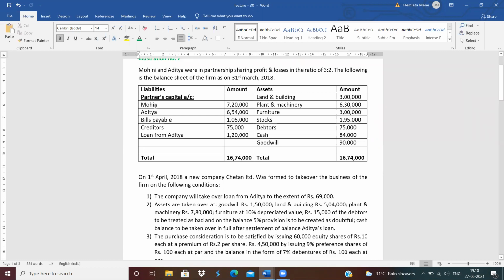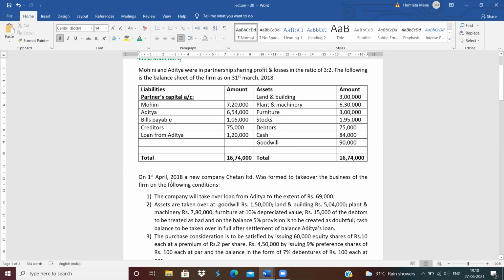Balance sheet. Partners' capital means Mohini's capital 7,20,000, Aditya's capital 6,54,000, bills payable 1,05,000, creditors 75,000, loan from Aditya 1,20,000, land and building 3 lakh, plant and machinery 6,30,000, furniture, stock, debtors, cash and goodwill. These are the assets given.